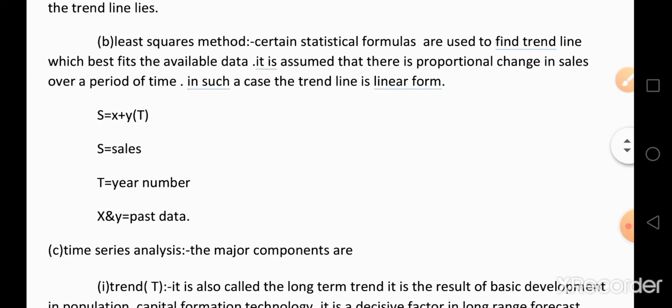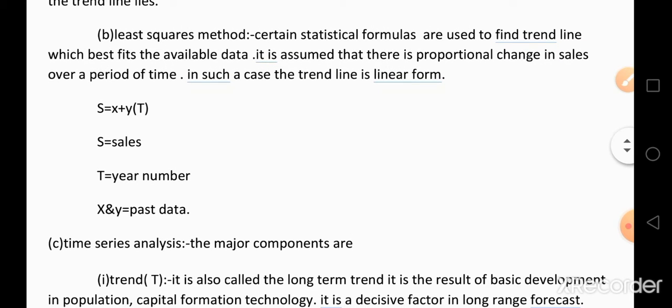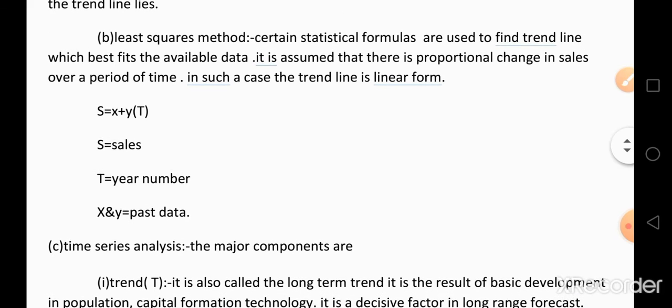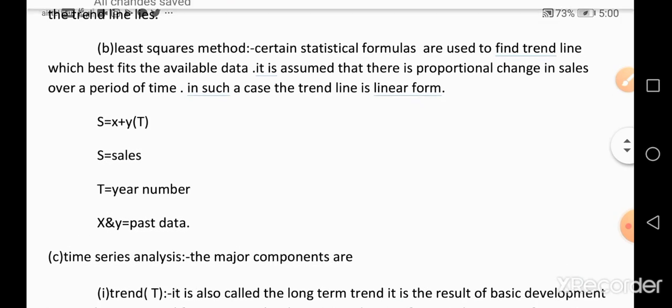In such a case, the trend line is in linear form. In this least squares method, S = x + y * t, where S is sales, t is the number of years, and x and y are past data. That means the sales, that is the future demand for a product, depends upon the past data and the number of years.